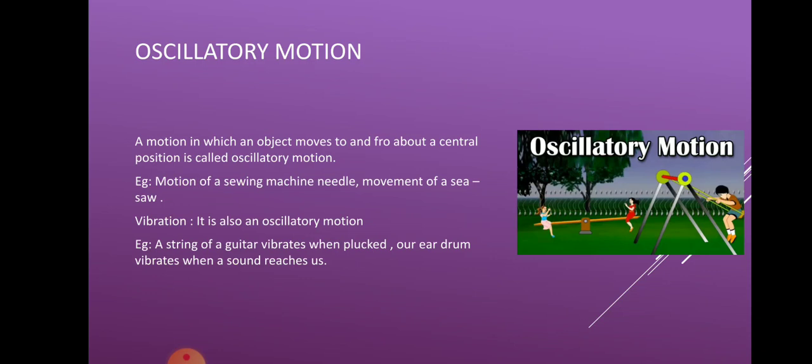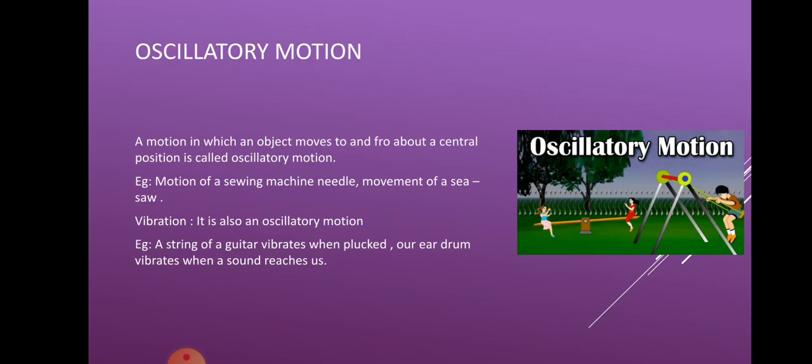The other example for it is a sewing machine needle. When you have seen a needle placed in a sewing machine, it goes up and down, so it's moving only in two directions. Such kind of motion is known as oscillatory motion.